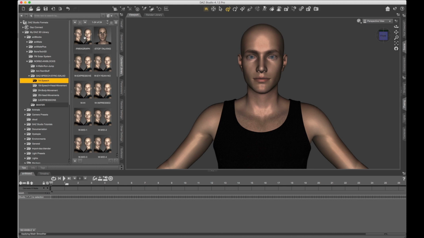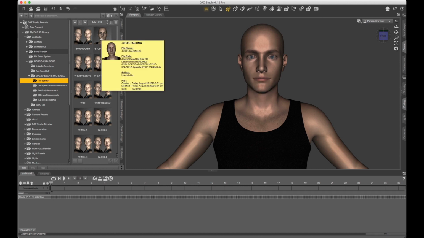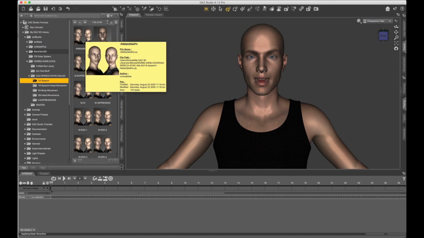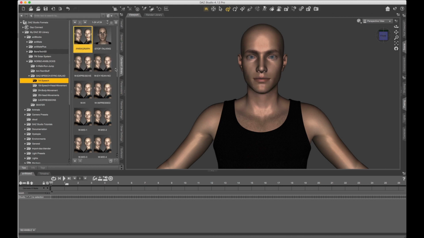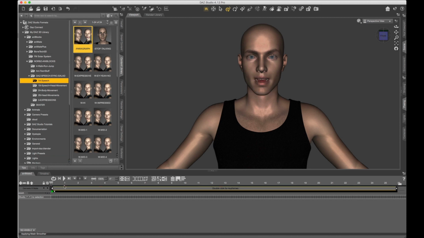Alright, let's do it. Most things in each of these folders that are first are put there on purpose, and I categorized and organized things so that the things you use most are usually up top. You'll notice the first thing is paragraph and stop talking. So we're going to grab paragraph and drag it into our first layer and immediately click on it and take it to 200%. Most of these ANI blocks will work better and look more natural at 200%.